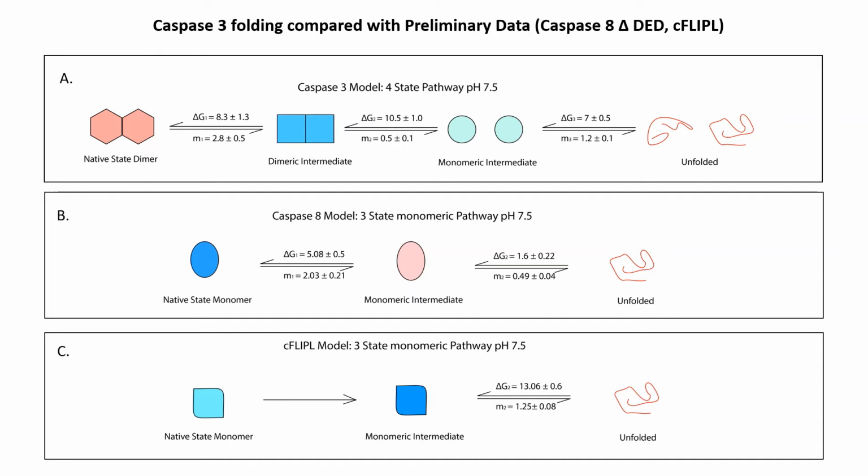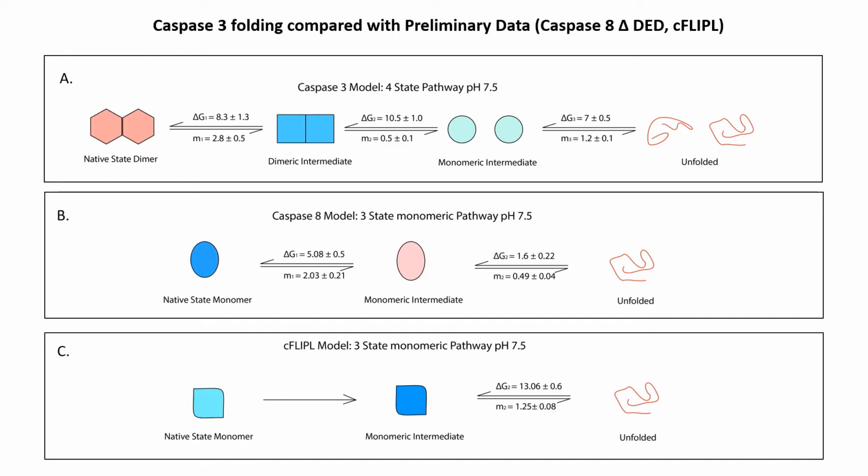Folding studies with caspase 3, which is an executioner caspase, have shown that the dimerization is not just a mere association of two monomeric subunits, but rather a folding event. So in slot A, we have caspase 3 here, where the dimer unfolds to the dimeric intermediate, which then further unfolds to the monomeric intermediate, which then unfolds to the unfolded state. So this process has a total free energy of 25 kilocalories per mole.